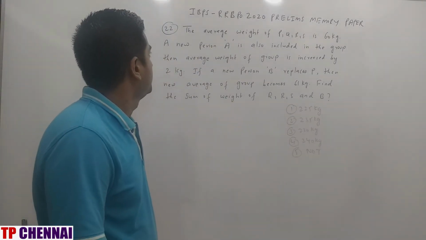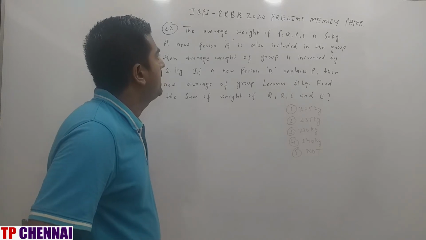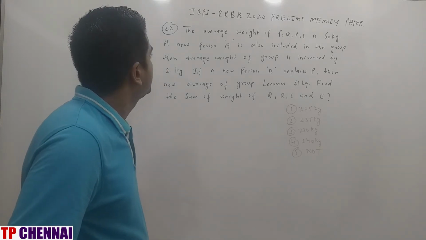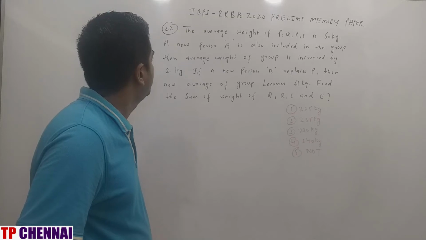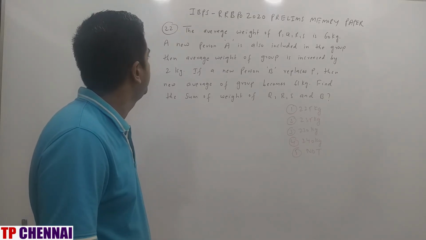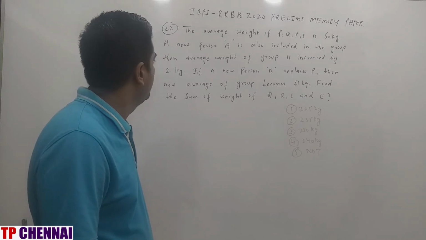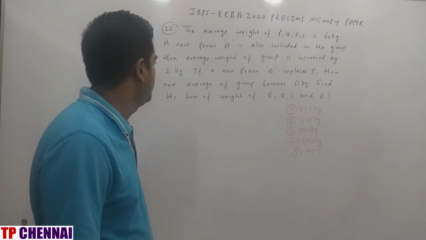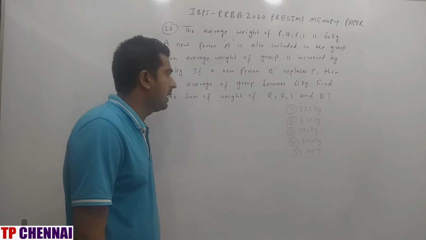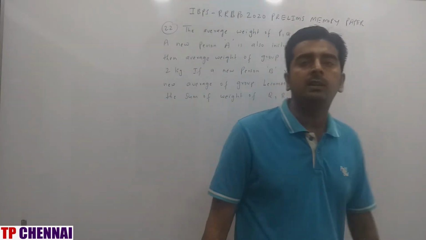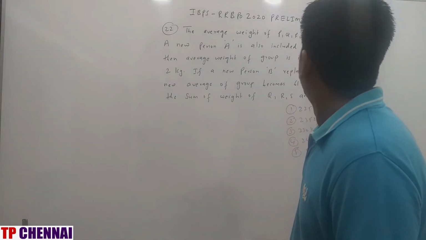First one, the average weight of PQRS is 60 kg. A new person A is also included in the group. Then average weight of the group is increased by 2 kg. If a new person B replaces P, then the new average of the group becomes 61 kg. Find the sum of weight of Q, R, S and B. Right? Q, R, S and B.